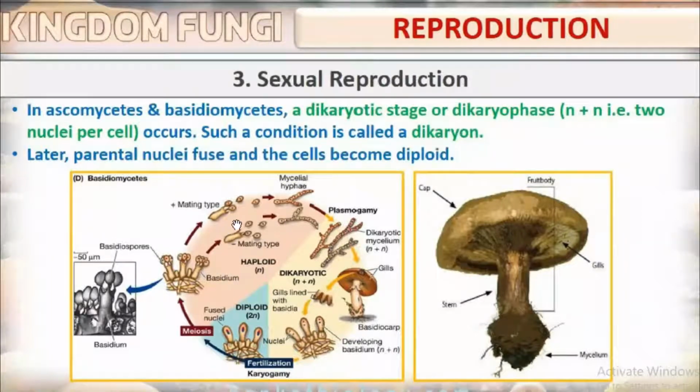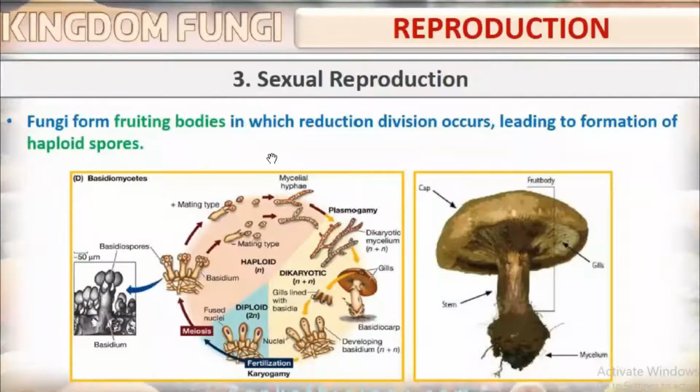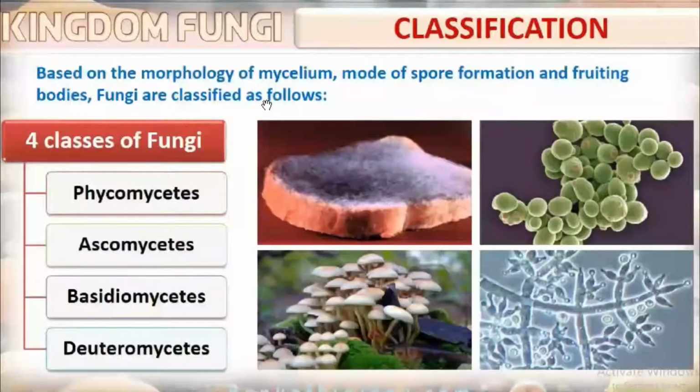So if I explain this diagram, you will not be able to understand, because we are going to study about the divisions of fungi later. Then only you will be able to understand this diagrammatic sketch. That time I will explain once again. Fungi form fruiting bodies in which reduction division occurs, leading to formation of haploid spores. Based on the morphology of mycelium, mode of spore formation, and fruiting bodies, fungi are classified as follows.